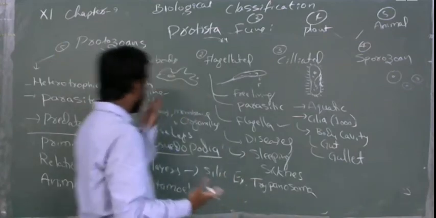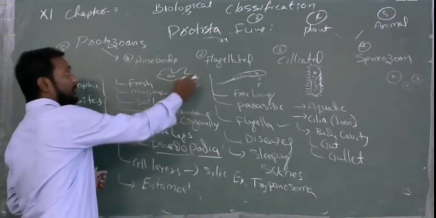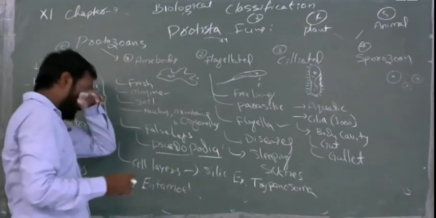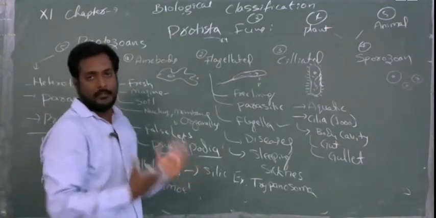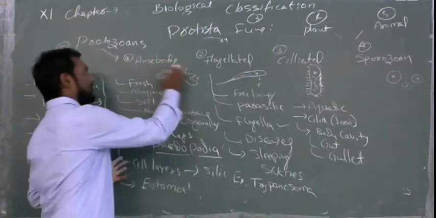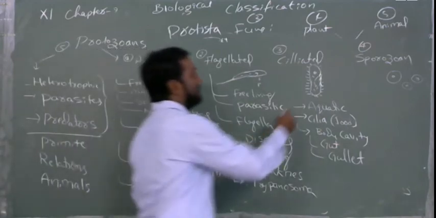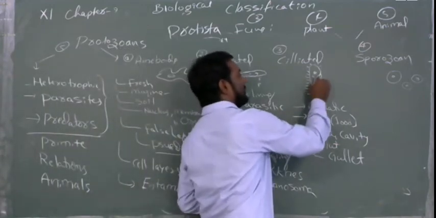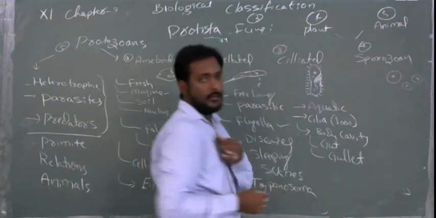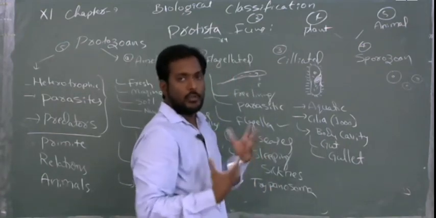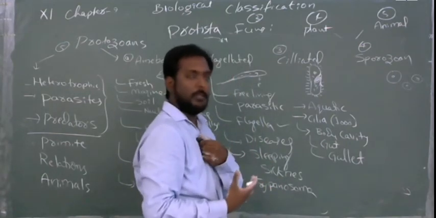In amoeba, it is not like this. In amoeba, any place will take the food and it will be digested, and it will be removed from any part of the organism. But here a specific part is there. So, this part is called the opening. Clear? Next, this cilia will be used for locomotion, movement of this organism from one place to another.